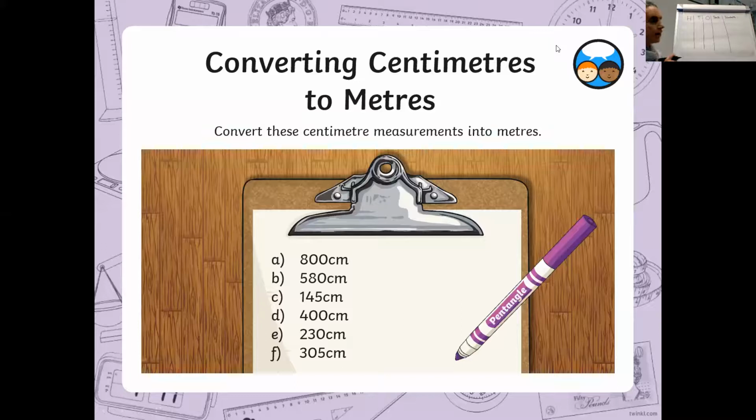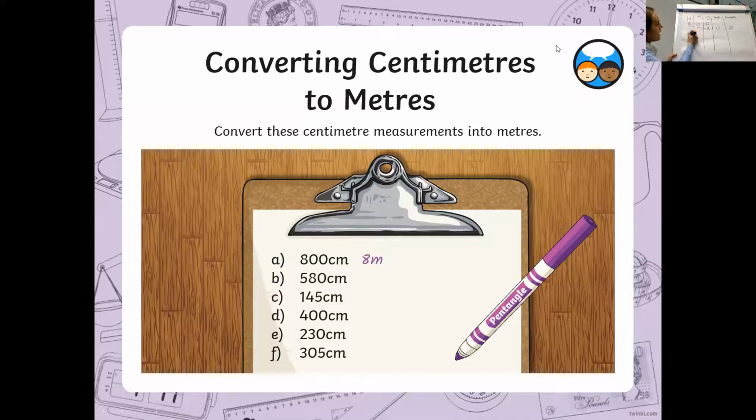Okay, so starting with 800, we put that in, 800 centimetres. We want to divide that by 100. The 8 moves into the ones and the rest follow. Don't forget to put your decimal point in. So 800 centimetres is 8 metres.